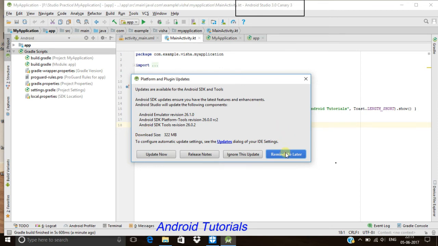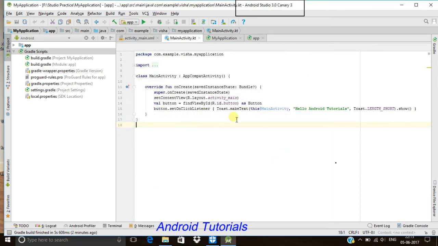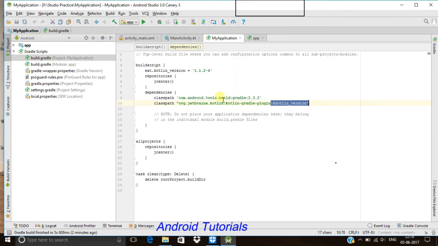There is no such change in the code. Let's check our build.gradle, the project my application Gradle script, over here. And yes, the classpath is also the same. I think they have just given a new stable version of Android Studio 3.0 in the Canary 3 version.